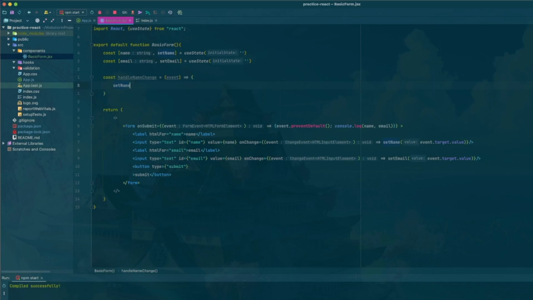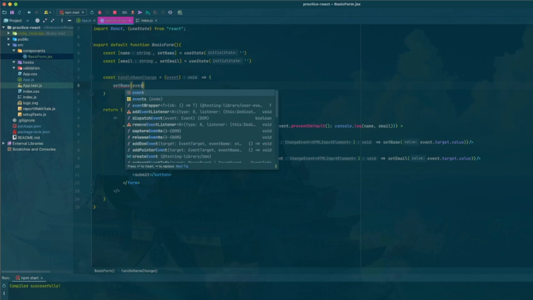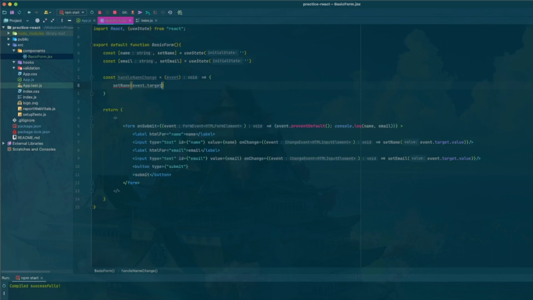And we'll do setName, and then the same thing, event.target.value. Okay. Now what we would do here is in this onChange, we would just pass in the handleNameChange.